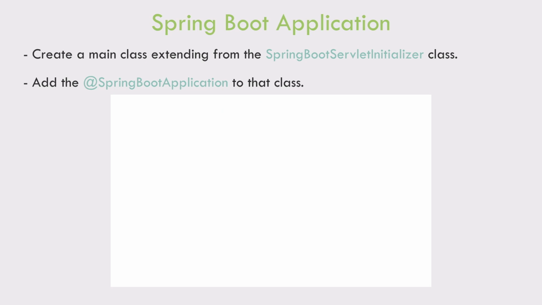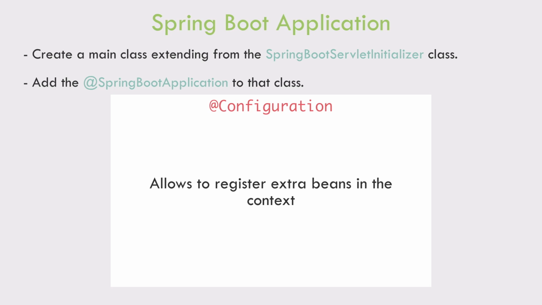Last one is the Configuration annotation. This basically allows to register extra beans in the context. Spring Boot favors Java-based configuration, and in the documentation it is said that although it is possible to use Spring Boot with XML sources, we generally recommend that your primary source be a single configuration class. Usually the class that defines the main method is a good candidate as the primary configuration. So I guess that explains why it is bundled in the Spring Boot Application annotation.